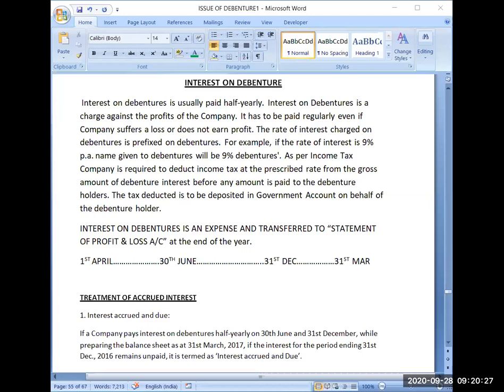I am paying interest on debenture and it is my expense, so I should debit it. Interest on debenture account debit, and because I am paying it through bank, to bank account. Interest on debenture account debit to bank account. I hope the journal entry is clear.